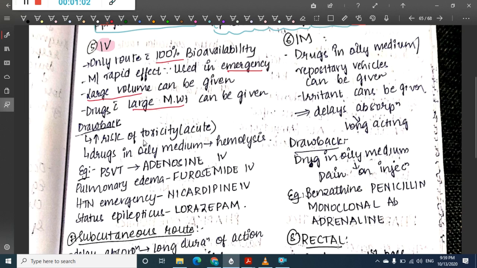Drawbacks: there is increased risk of toxicity. Acute toxicity is more when the drug is given IV. If the drug is in an oily medium, it causes hemolysis.